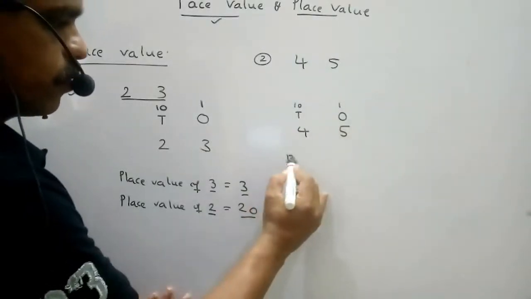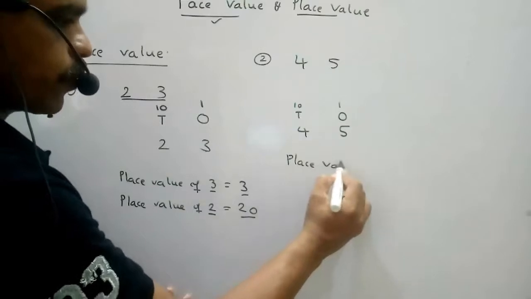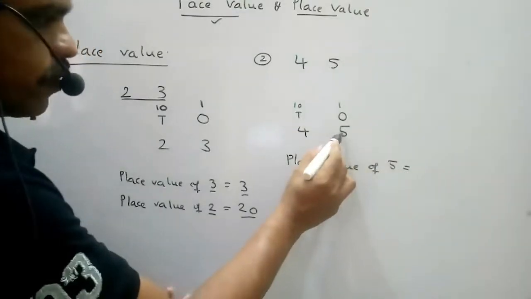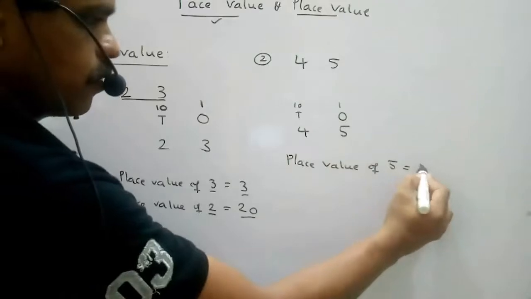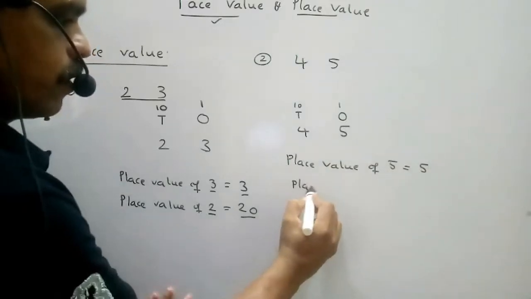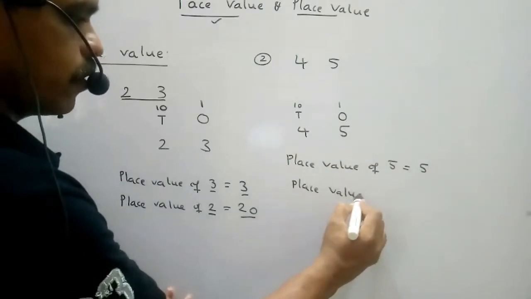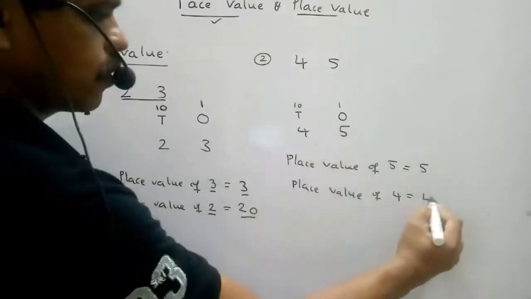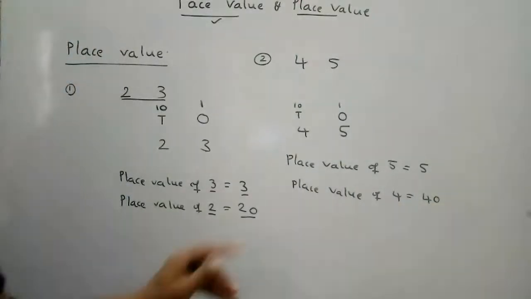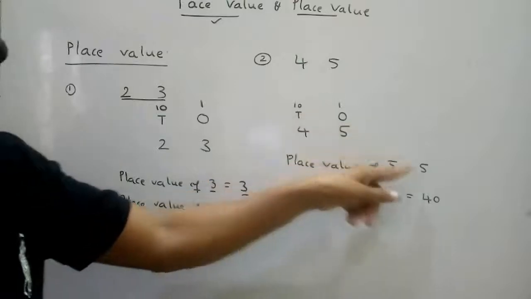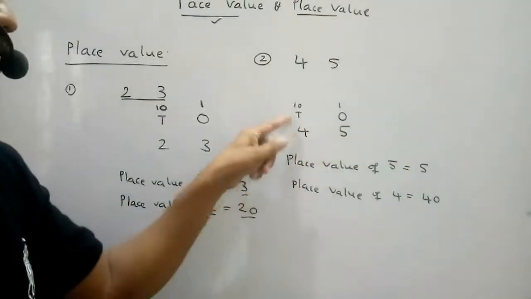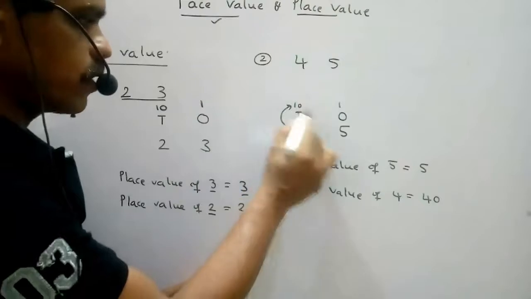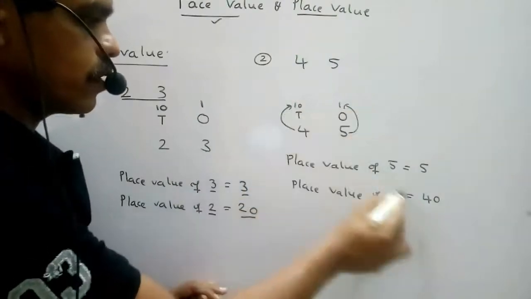Then place value of 5. 5 ones are 5. Place value of 4: 4 tens are 40. See, just multiply, table. 4 tens are 40, 5 ones are 5.